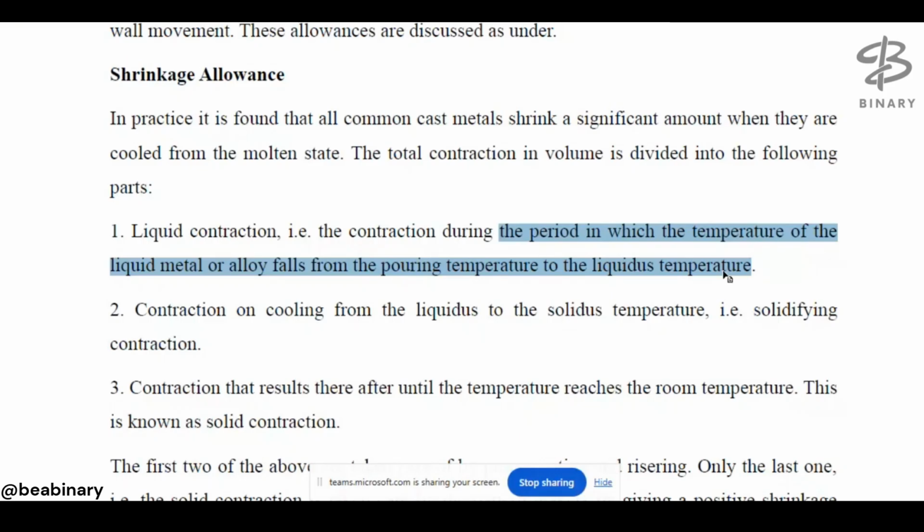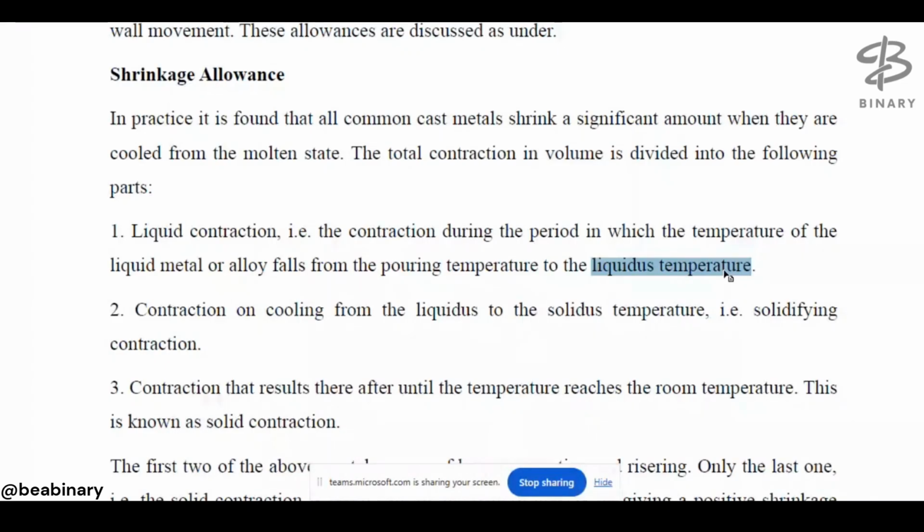Generally, before our material solidifies or before melting occurs, we have two different types of temperatures, two different lines on the curve. Number one is the liquidus and number two is the solidus. So what do you mean by liquidus temperature? In pouring, we have a temperature more than its liquid temperature, or more than its molten temperature.